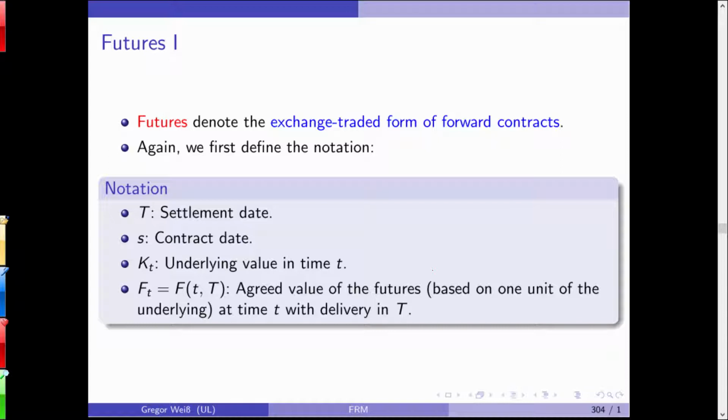First of all, peasants had the idea: I'm harvesting my wheat, I'm harvesting my grain, and I want to sell it, and I want to fix prices before I harvest the grain. Someone else had the idea: I want to buy wheat now in advance, and I want to make sure that I know the price, and I want to fix the price. So someone agreed in a very simple forward contract.